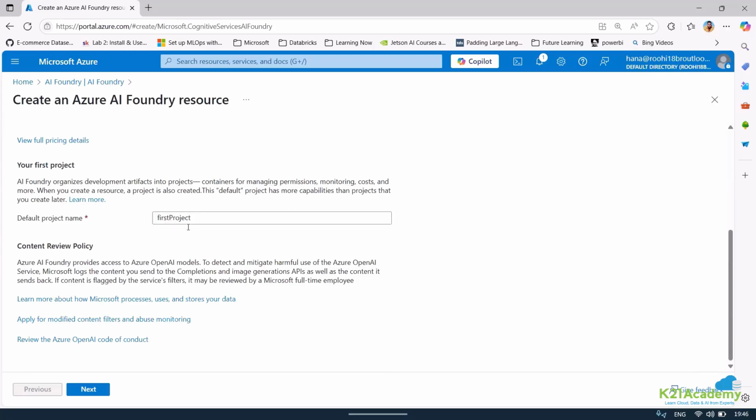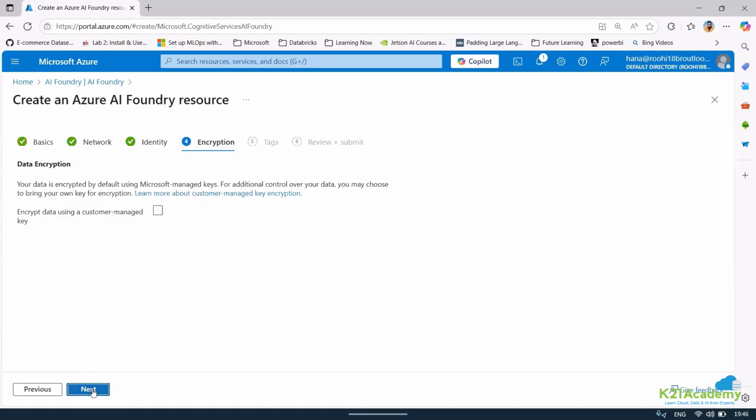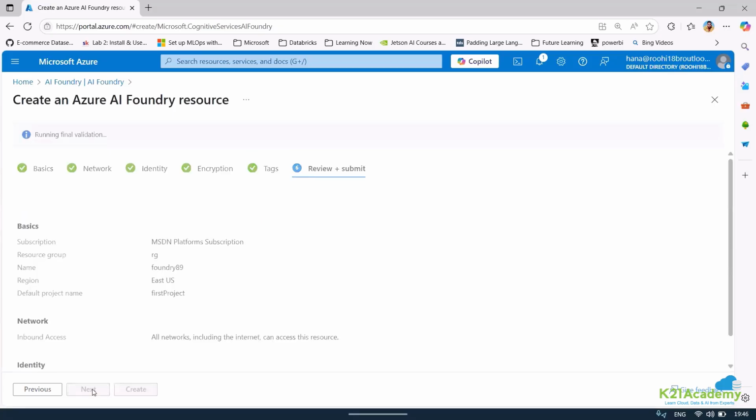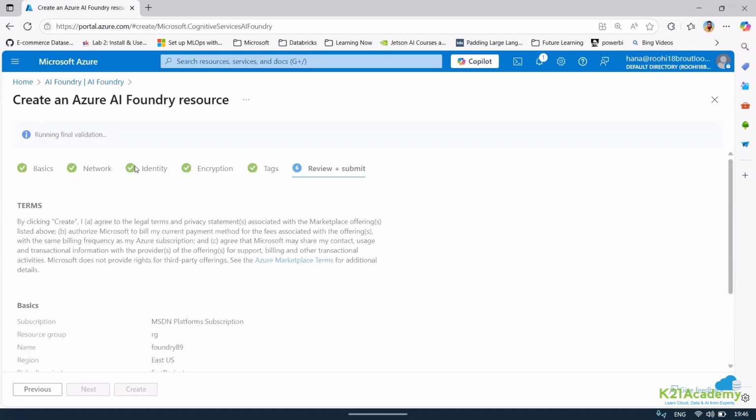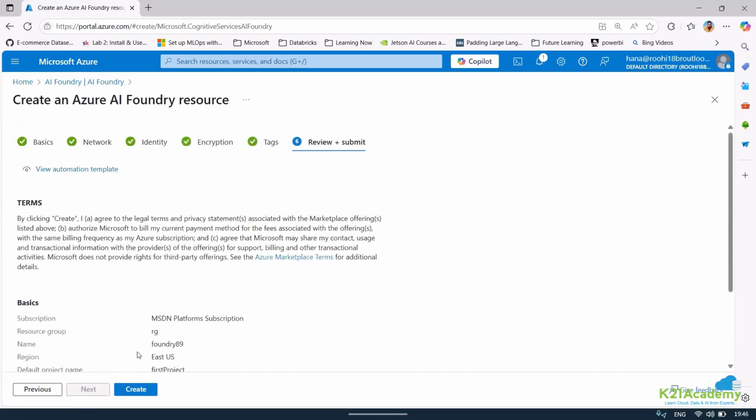But to use it, you need to have a project. So it will automatically create the default project name. If you want to change it, you can. I'll keep the default project name and let me hit validation to be able to create an Azure AI Foundry resource. Okay, so right now I'm creating an Azure AI Foundry resource.